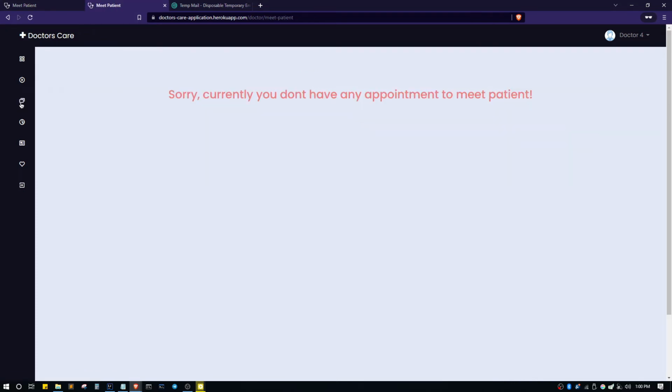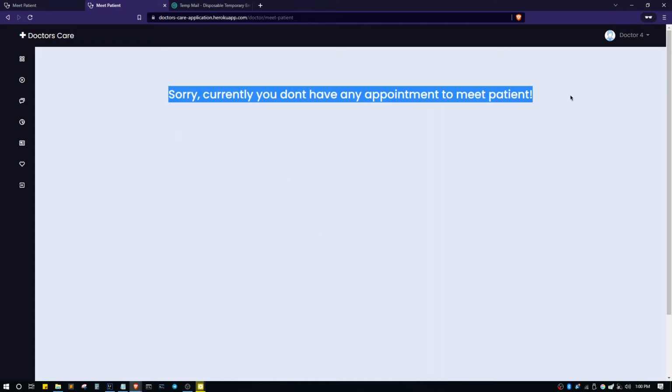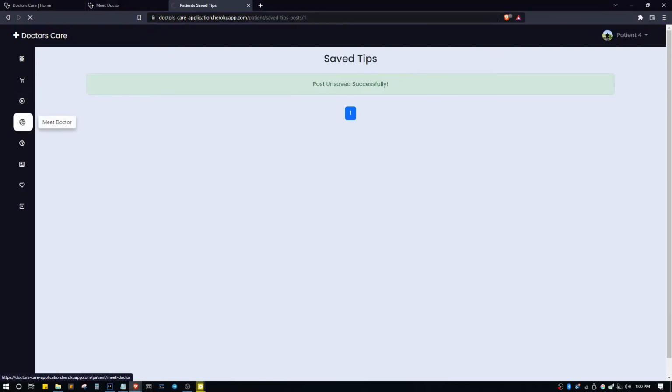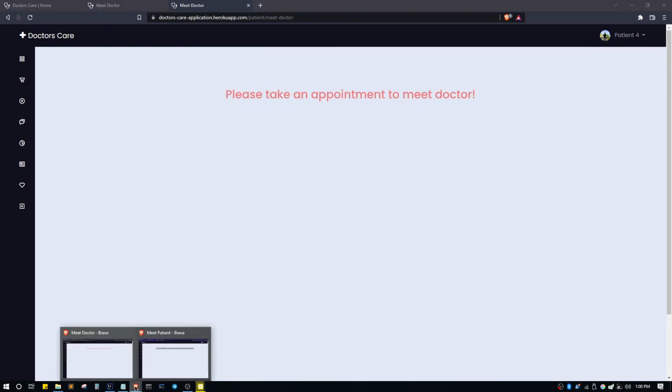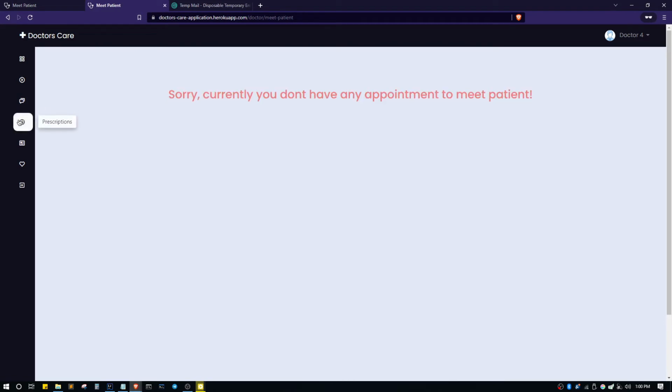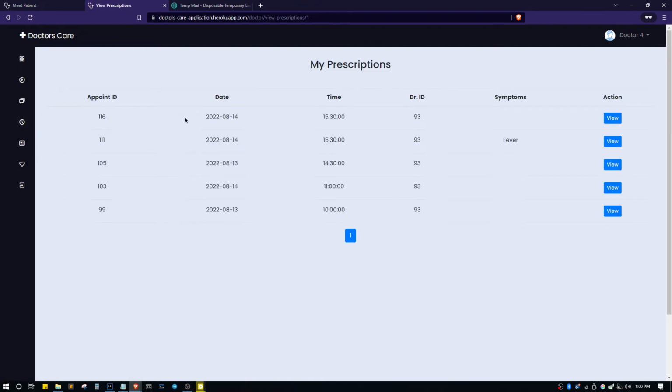From meet patient, they can meet the patient. Another thing is that the doctors can only chat with the patient for 30 minutes. Also, the patient can meet with the doctor for 30 minutes. After 30 minutes, they will not be able to talk with the doctors. So let's go back to our doctors. After meet patient, there is prescriptions. From prescriptions, the doctors can view all the prescriptions that they have given in the past.